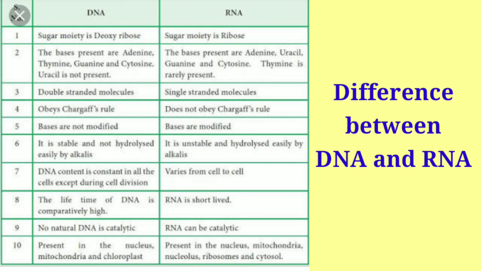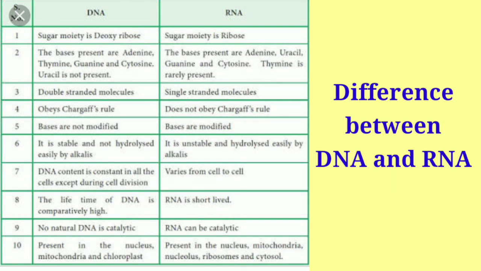Then comes the last point, where do we find DNA? So DNA is present in the nucleus. It is the main component there in the nucleus. But apart from the nucleus, DNA is also present in mitochondria and chloroplast. And in the case of RNA, it is present in the nucleus in the form of mRNA. It is also found in mitochondria, nucleolus, ribosomes, and cytosol, that is the cytoplasm.